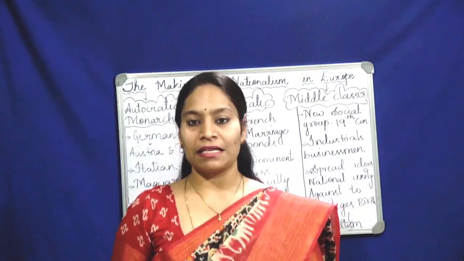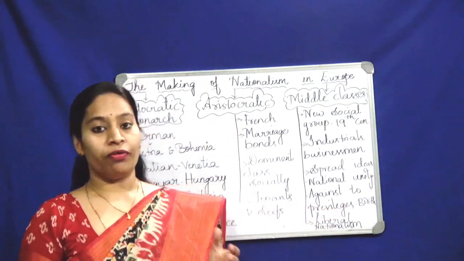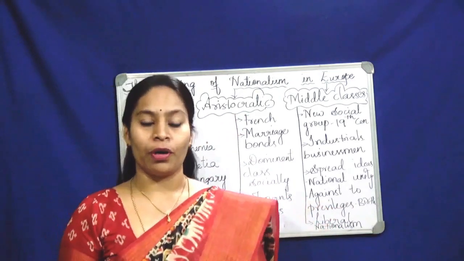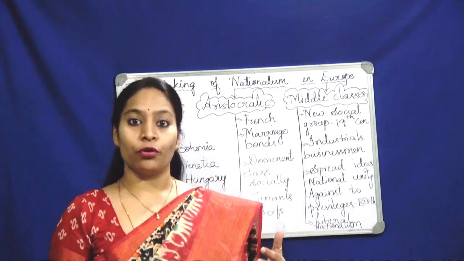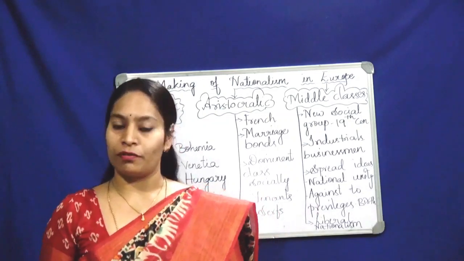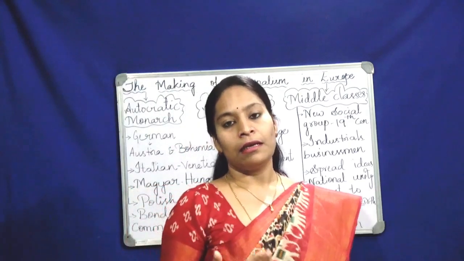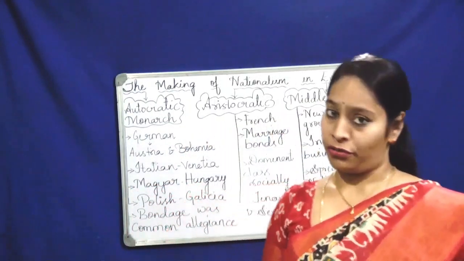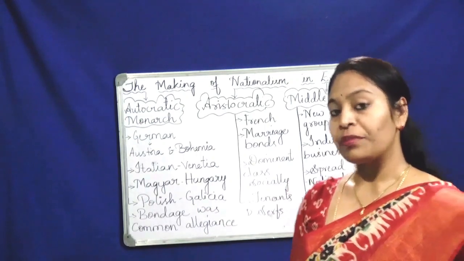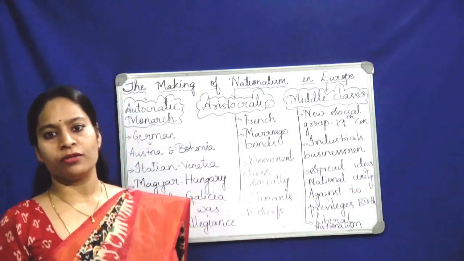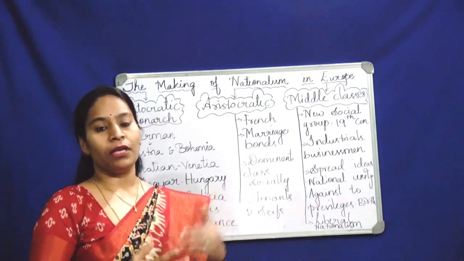In the previous class, we understood how the French Revolution is connected with the nationalism of Europe, how the rise of nationalism in Europe is connected with the French Revolution. And the ideas of the French Revolution like liberty, equality and fraternity, that is freedom, equality and brotherhood, brought sweeping changes in the rest of Europe.